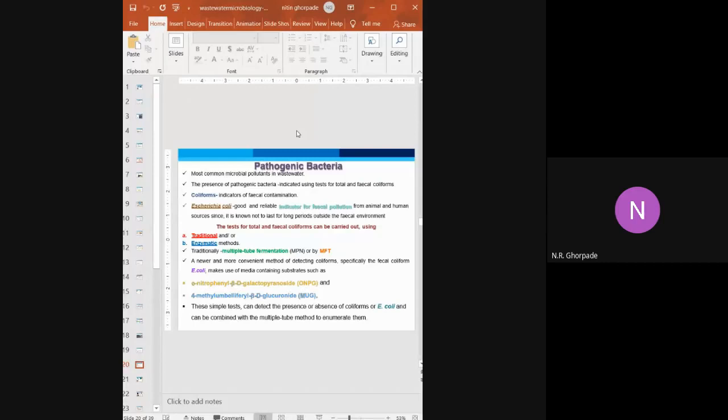When they are residing there, they produce a toxin, and this toxin will not allow the entry of sodium. When sodium does not enter, there is an accumulation of more water, and a diarrhea-like condition results. So the sodium potassium pump is disturbed by the toxin produced by this species, and it results in diarrhea.